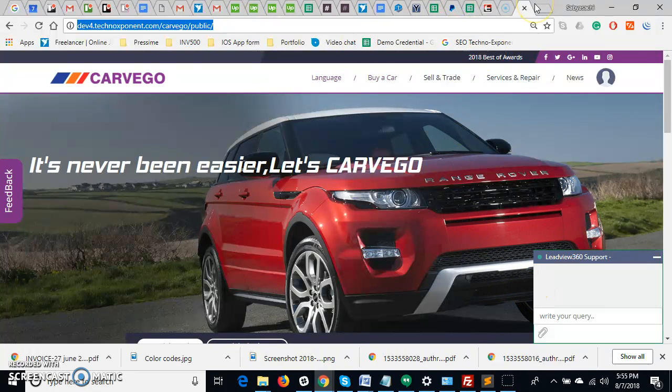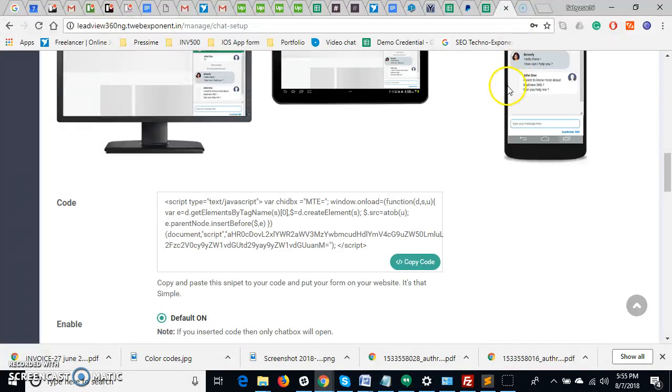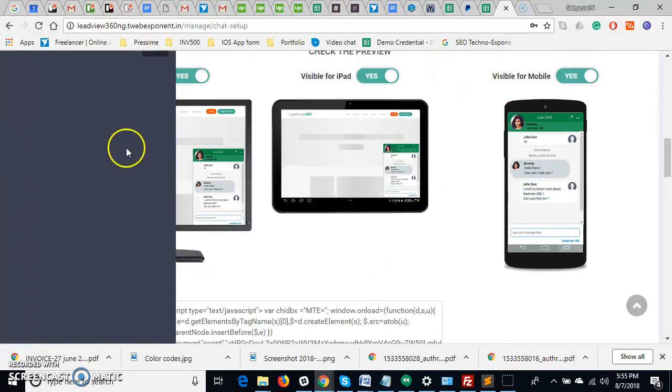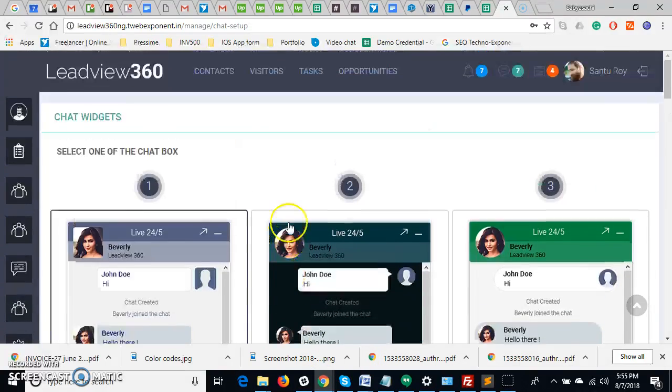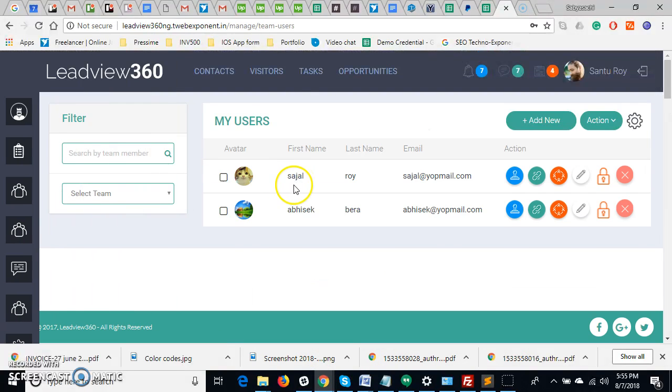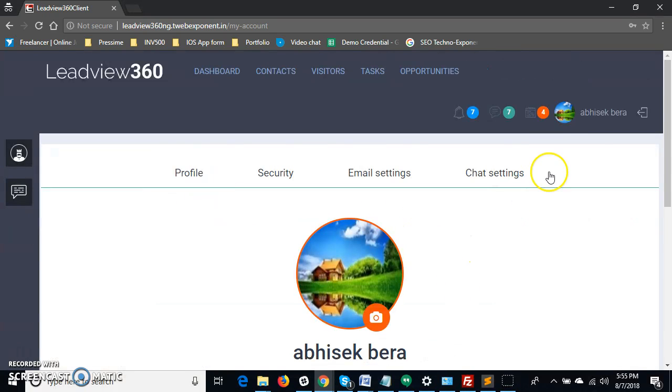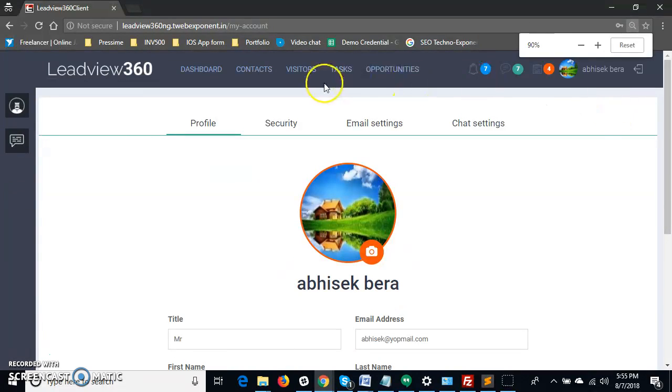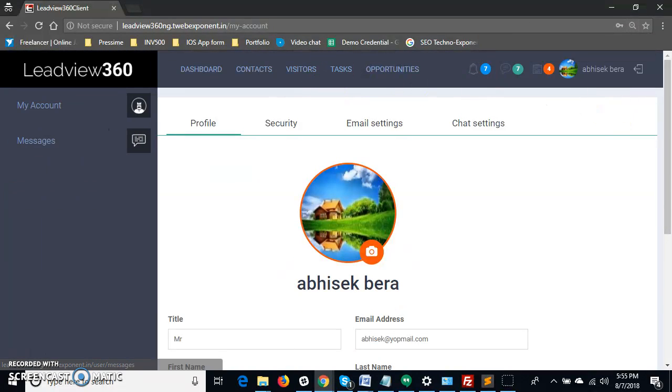So I'm opening this from a different IP. This is from my mobile. I'm opening it and closing it here. Now I told you that I created two users. One is Abhishek, another is Sajal. In a browser, I logged in as Abhishek, and Abhishek is the default chat operator.